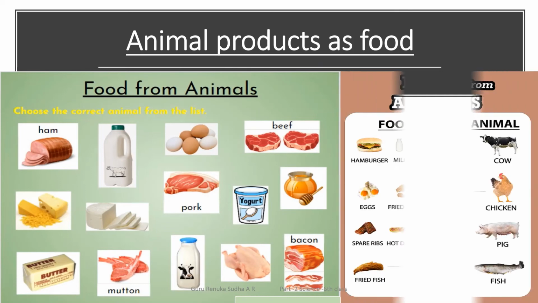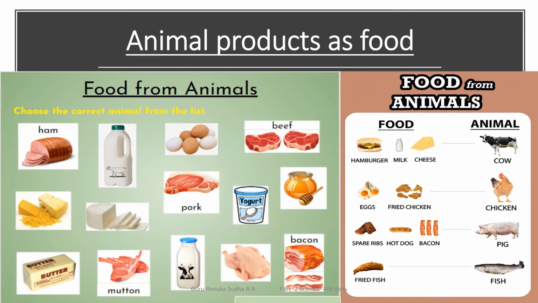Let us discuss the animal products that we consume in our daily life as food. So you can observe the pictures of some animal products. These are the food materials that we are taking as food. The food we get from different animals is called animal products.